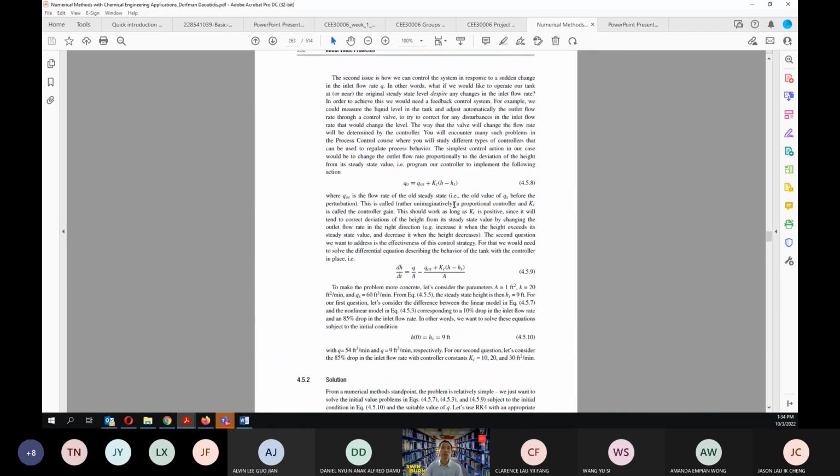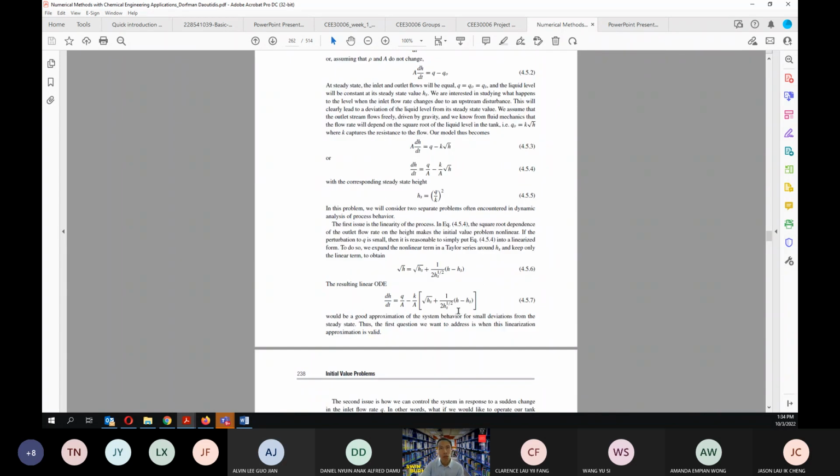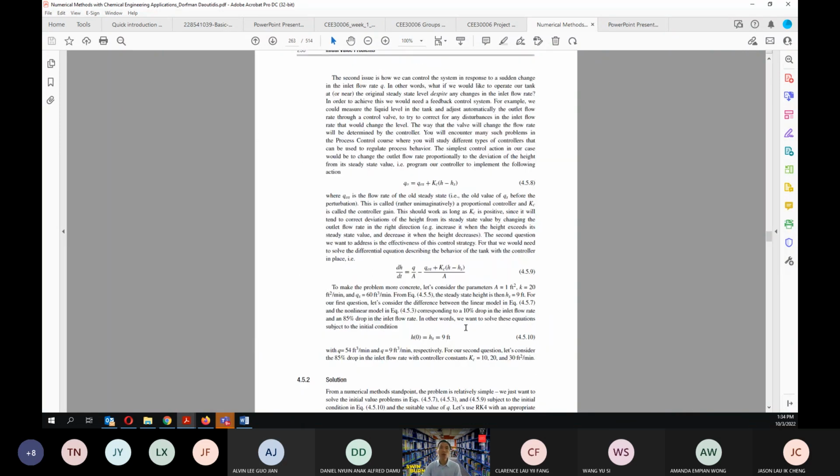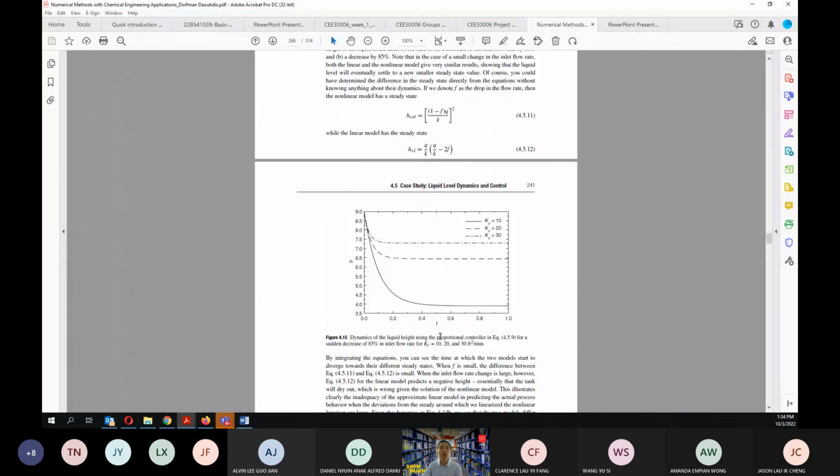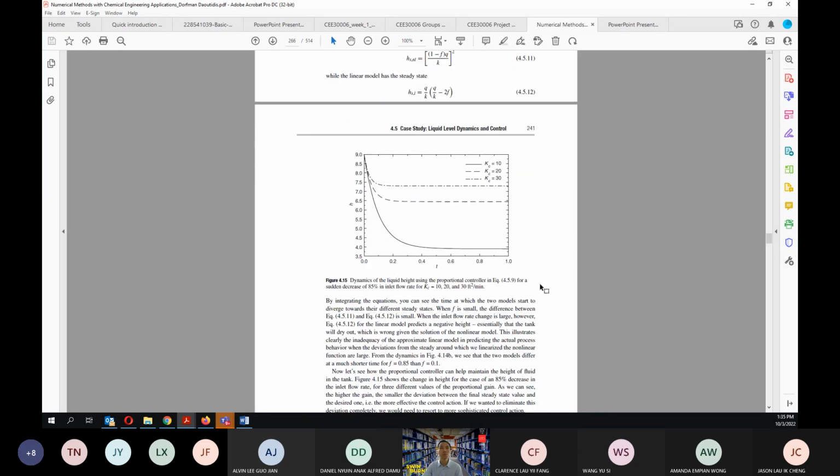All these equations are described in here, but you need to go with your group members and try to understand and derive all the mathematical models and how these things were simulated. For example, in this particular problem, if we use a very high proportional controller value, then we will get lower deviations, but this may not necessarily be a good approach for this particular control system.